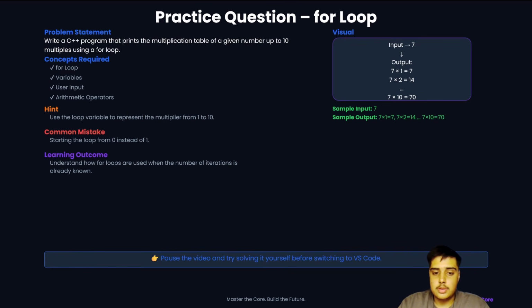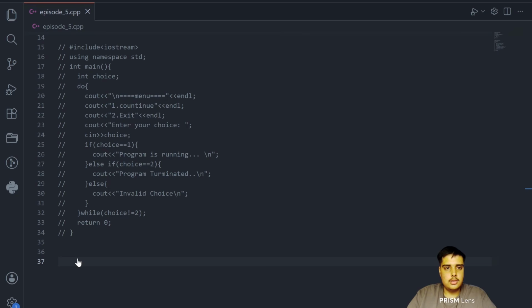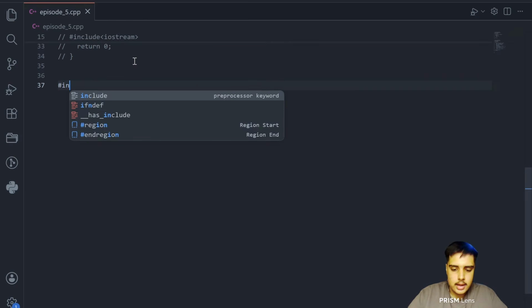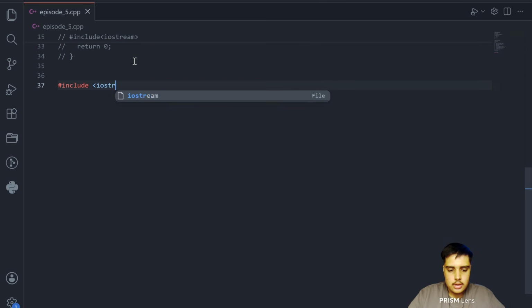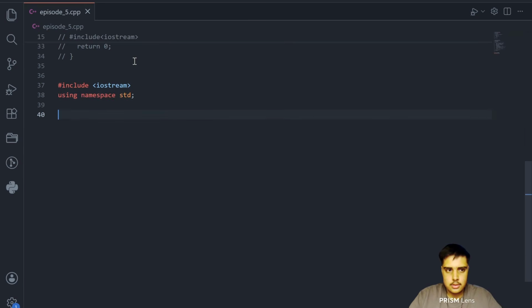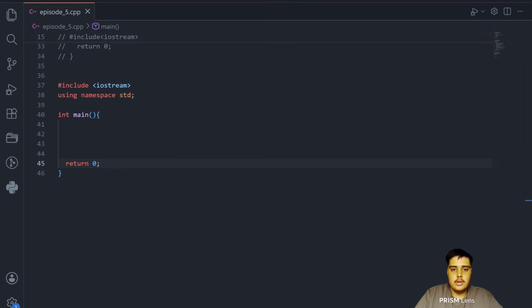So I hope you have tried this. Now, coming back to our VS Code screen, let me scroll down and we will start with it. #include <iostream>, using namespace std, int main, return 0 here. So after doing this much, you have already practiced this, I believe, because it's a basic thing and you always practice it. It's nothing much.